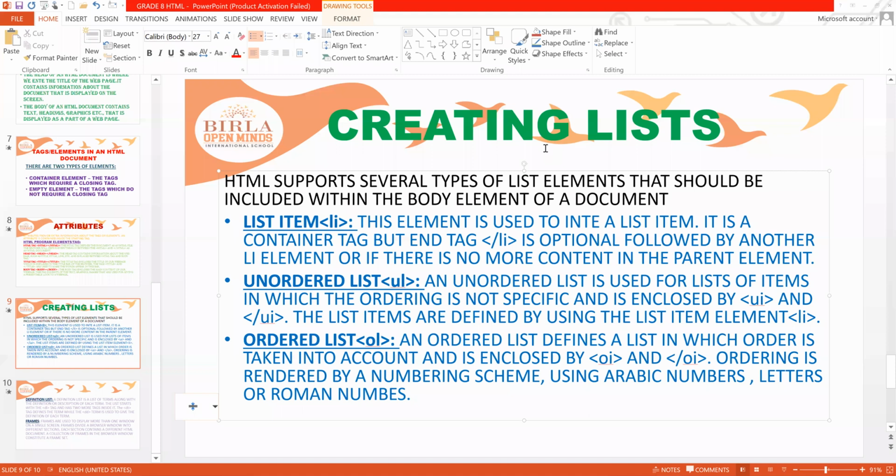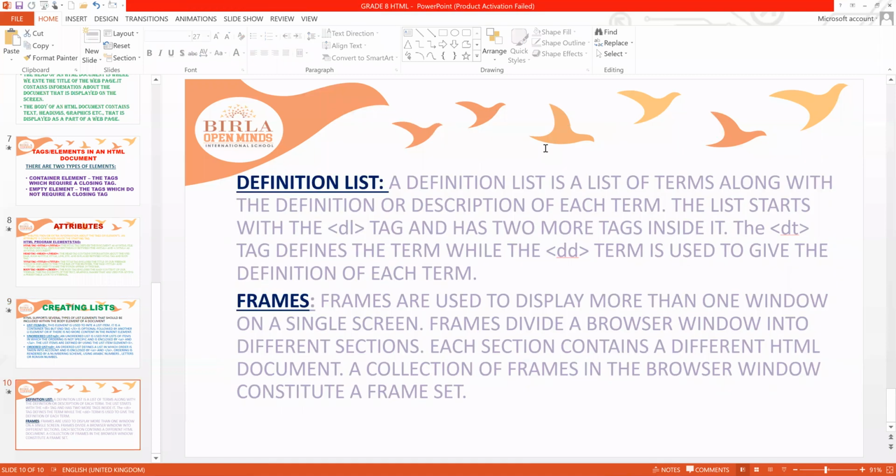And there is one more thing called nested list. Nested list is nothing but a list inside a list. Suppose I am writing fruits, vegetables, and flowers, right? That is one list, and in that again I want to mention some fruits under fruits, some vegetables, and some flowers. That means a list inside the list. So that is nothing but a nested list. Okay, that is called nested list, meaning arranging one list inside another list.